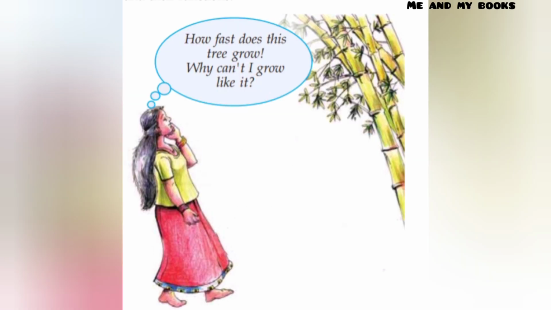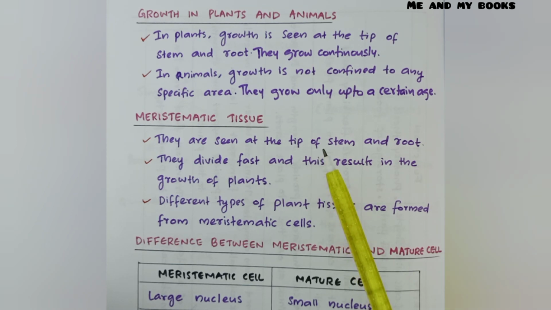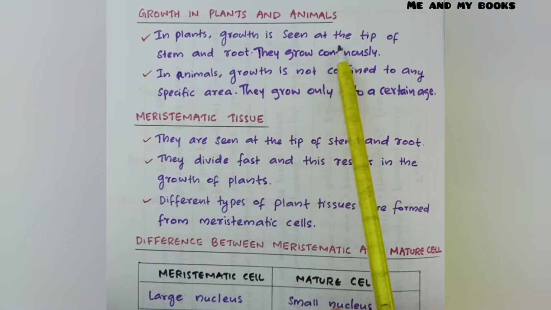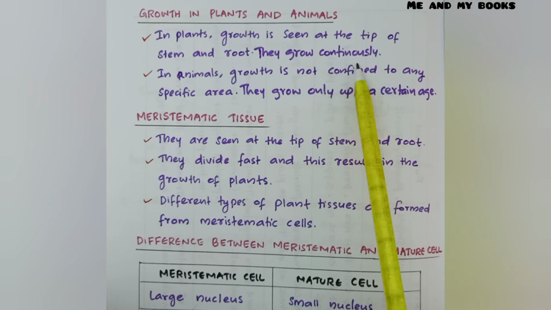What is the difference between growth in plants and animals? Whether they are growing in the same manner? No, right? Growth in plants and animals. In plants, growth is seen at the tip of the stem and root. They grow continuously. In the case of plants, their growth is seen only at the tip of stem and root, and plants are growing continuously throughout their lifetime.